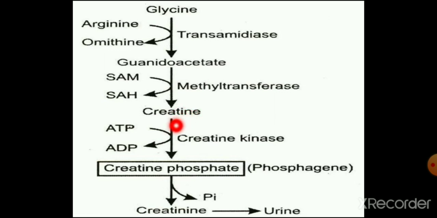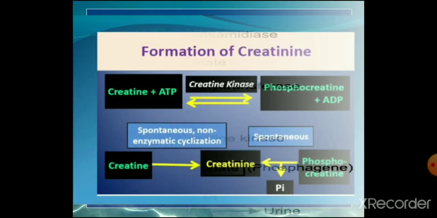Then creatine, on action with ATP, forms phosphocreatine, and then creatine phosphate is converted to creatinine spontaneously, which is excreted in the urine. So the pathway is very important.